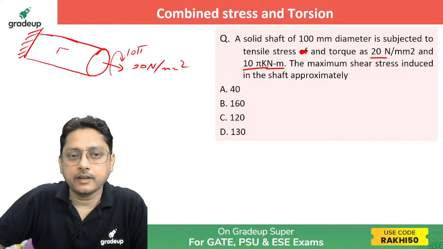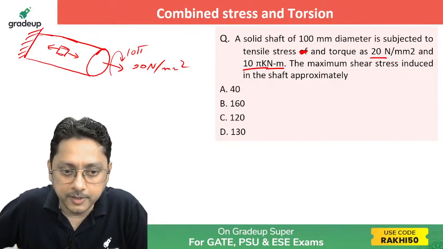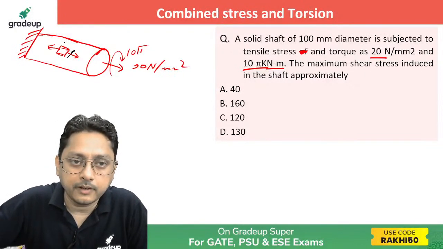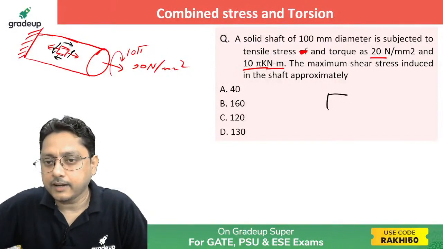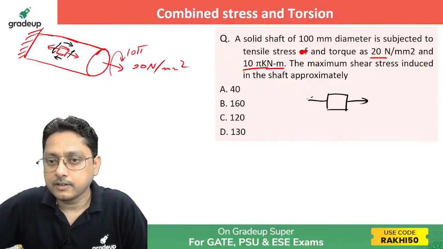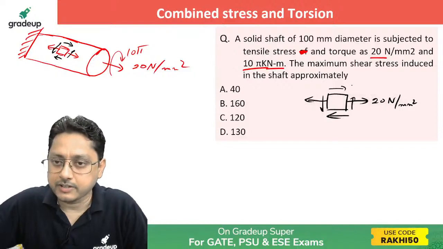Now if you'll take an element here, you'll find that the tensile stress will be creating the stress here, a tensile stress, and torque will be creating the shear, isn't it? The torque will be creating the shear all around the element. Now this is the state of stress of the element. Just you take that element out and you'll find that this element is subjected to tensile stress and a shear stress. That's all. Now here tensile stress is given as 20 Newton per mm square and a torque will produce that shear stress which we need to calculate.